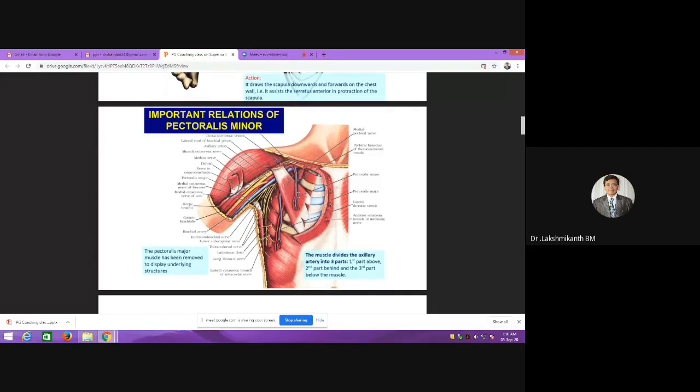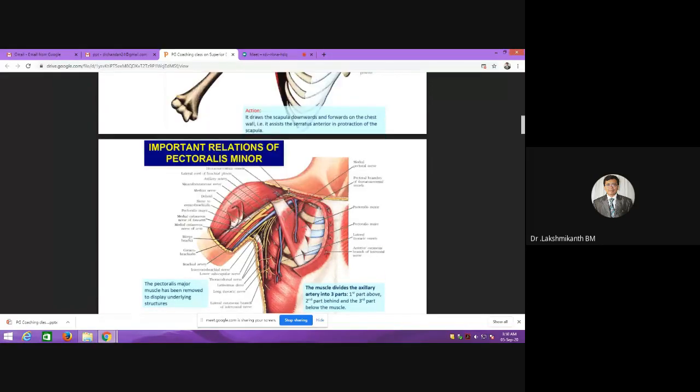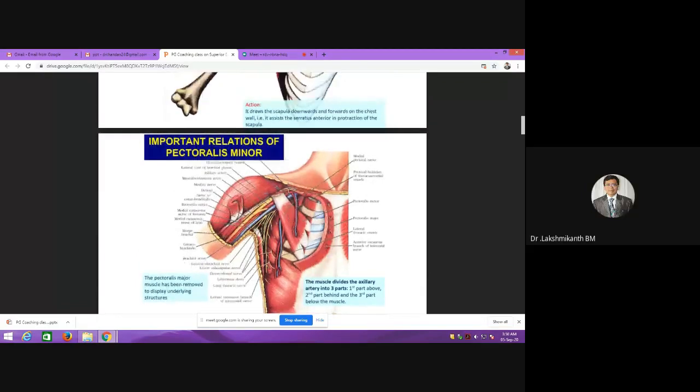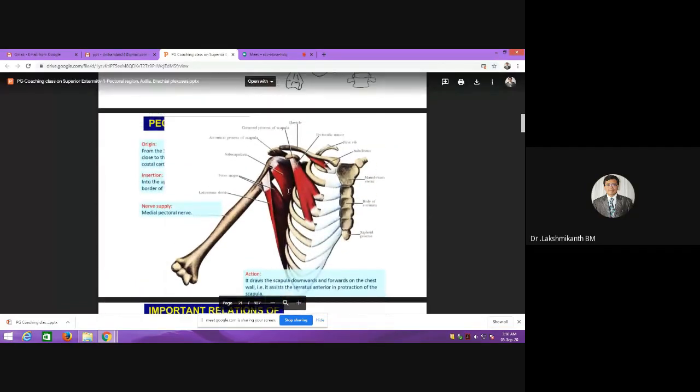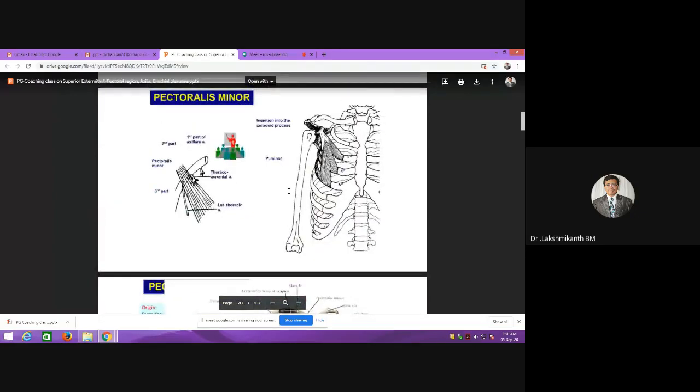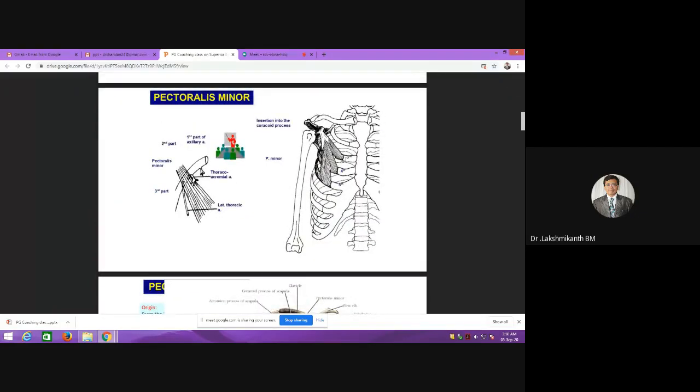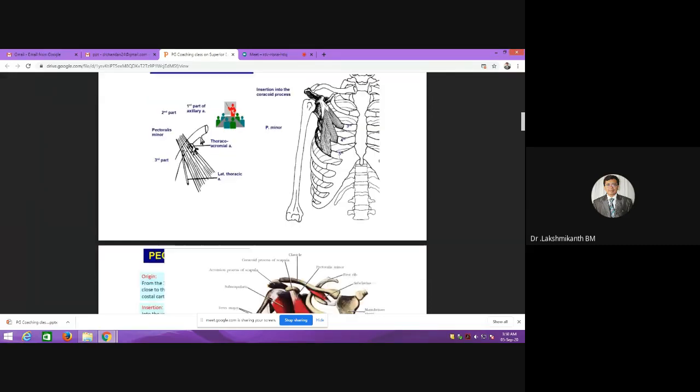And what was the origin of pectoralis minor? Anybody? Anyone? Third, fourth, fifth. That is the costal cartilages and the ribs. All the time there will be confusion with this. So for the origin you have to remember third, fourth, fifth. Insertion is the coracoid process. Okay.